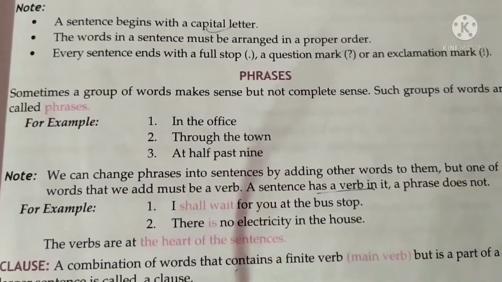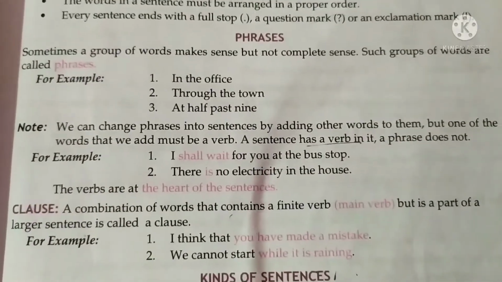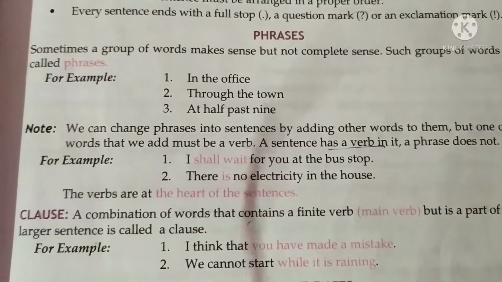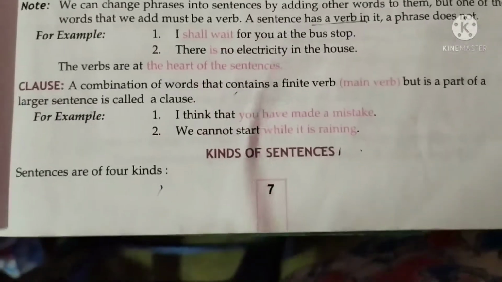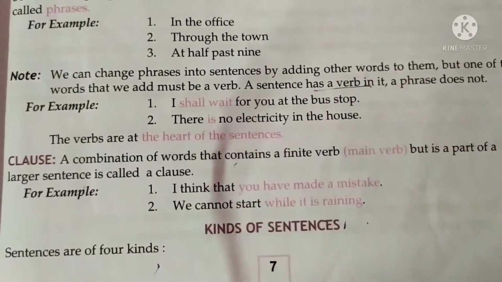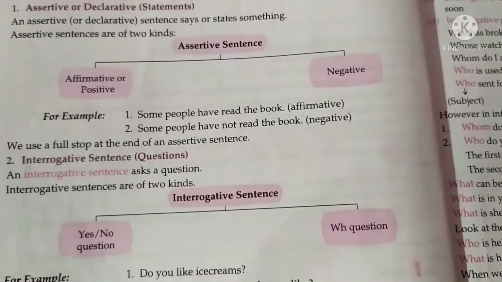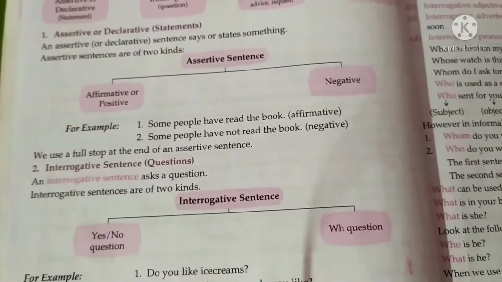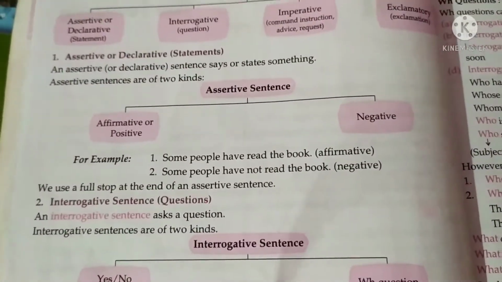What are phrases, and you can see the phrases' examples also. Learn all the definitions and notes given here, and clauses, kinds of clauses. What is a sentence, and kinds of sentences? These are the four types of sentences you can see here.